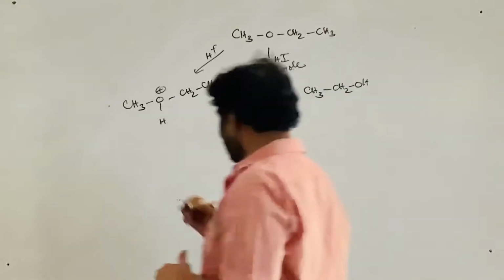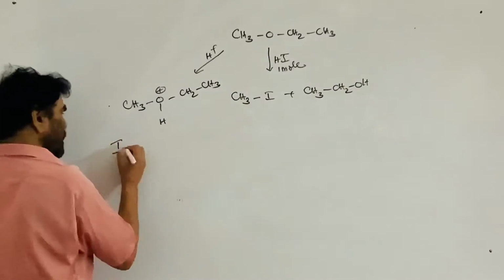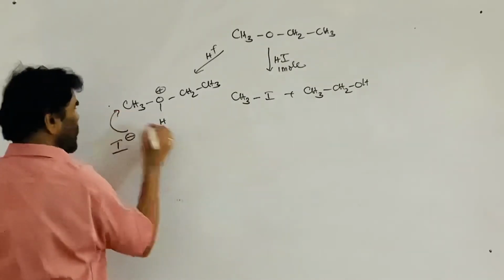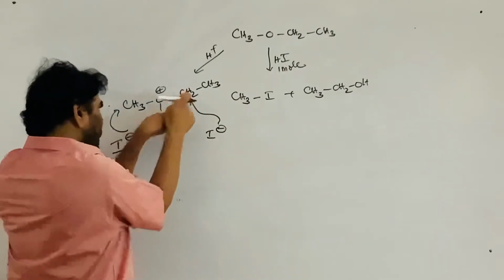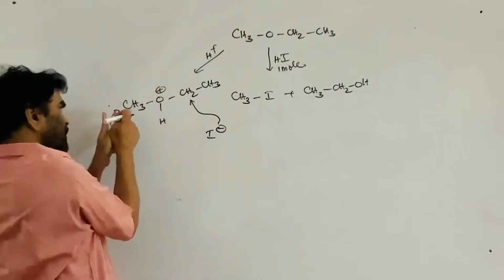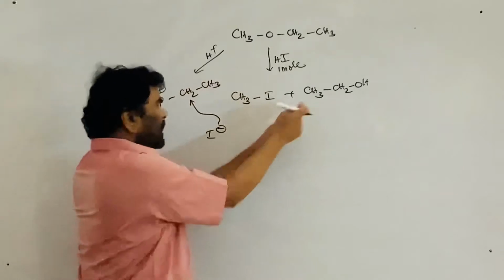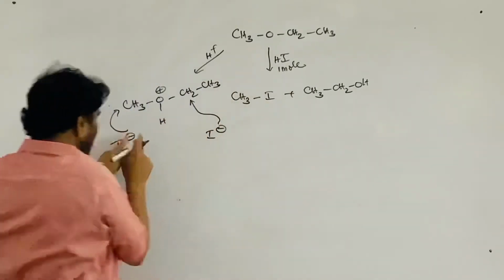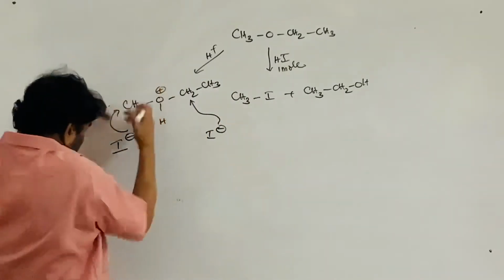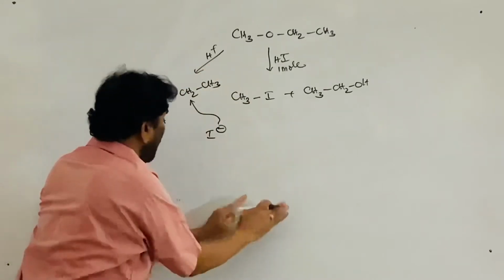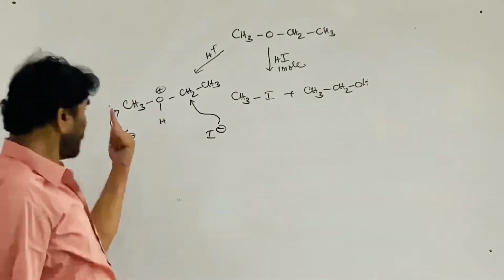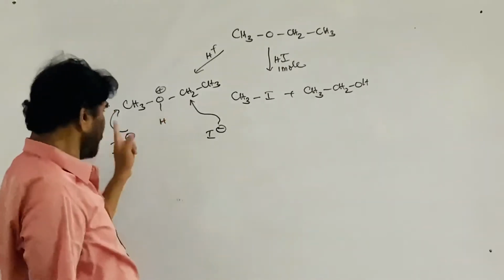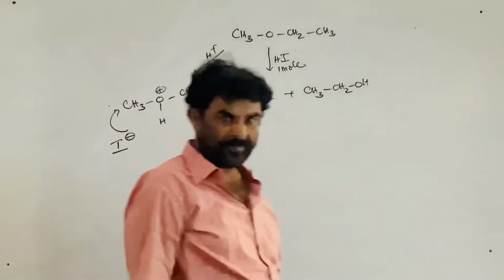Now, what does it have to do? I minus ion has to come and approach here. I minus can approach here. If it attacks on this carbon, this comes out as methyl alcohol and this comes out as ethyl iodide. If it attacks on this, this comes out as methyl iodide, this comes out as ethyl alcohol. So, what is possible? That is SN2 reaction.